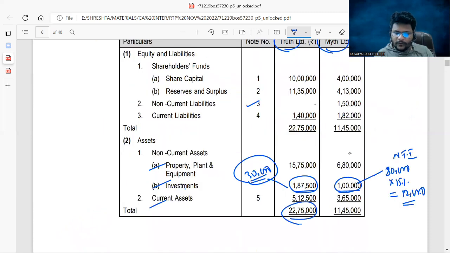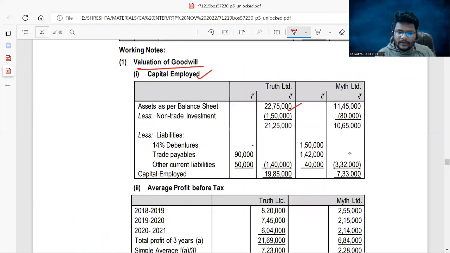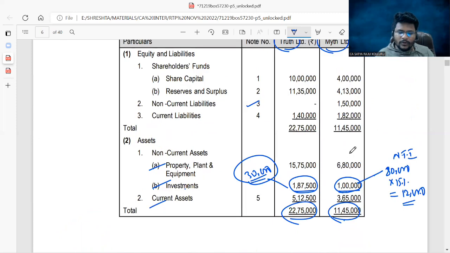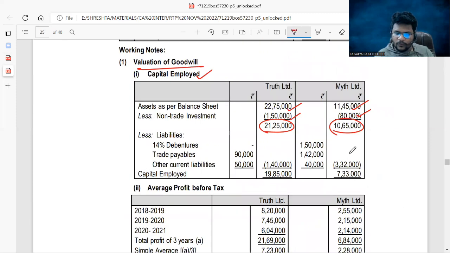Yes, 22,75,000 and 11,45,000, out of which you need to reduce the non-trade investment of 80% in both cases. The non-trade investments are 1,50,000 and 80,000, which are reduced. I already informed you, to know the actual capital employed, you need to reduce the non-trade investment. The total amount of liabilities you can also reduce: here 1,40,000, here 3,32,000. Now you will get the actual capital employed.